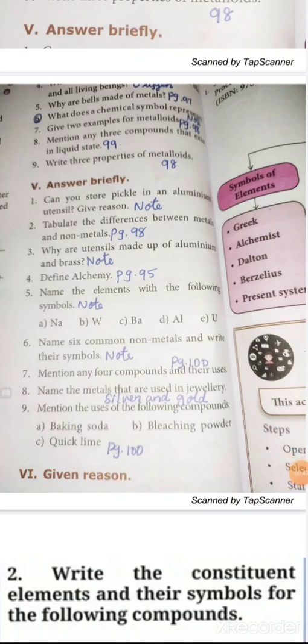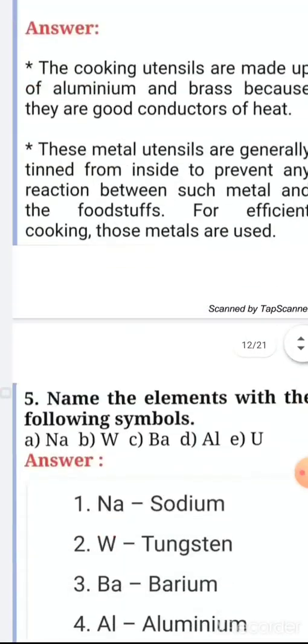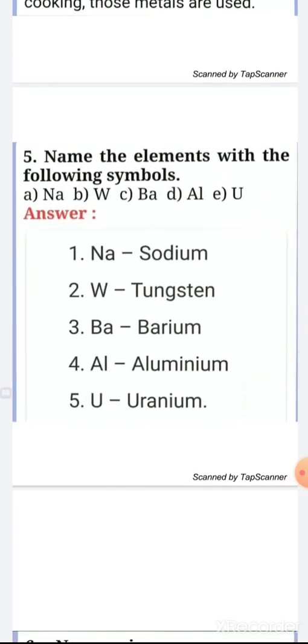Next, 5th question. Name the elements with the following symbols. Write in classwork note. First one, Na sodium, W tungsten, Ba barium, Al aluminium, U uranium.